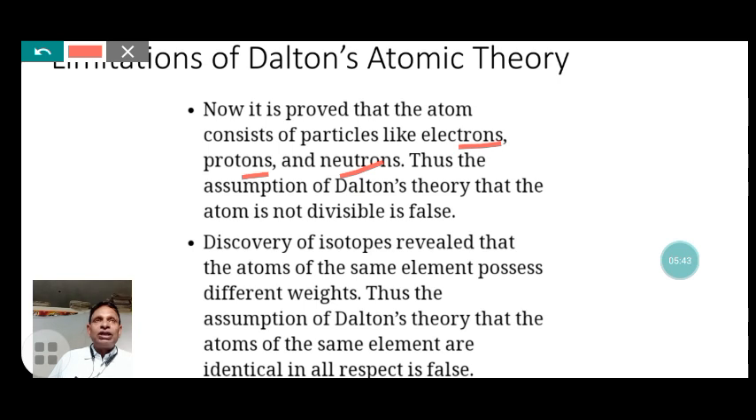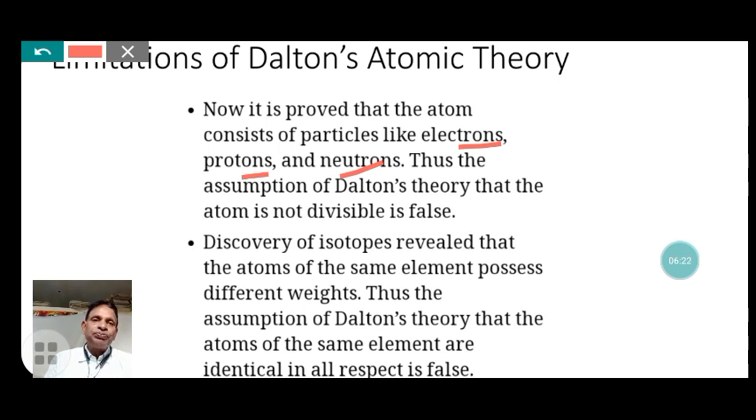But according to Dalton, atoms of the same element have the same masses. Here, isotopes have the same chemical properties because they are the same element, but they have different masses. That contradicts the concept given in Dalton's theory. The discovery of isotopes revealed that atoms of the same element possess different weights. Thus, the assumption of Dalton's theory that atoms of the same element are identical in all respects becomes false.